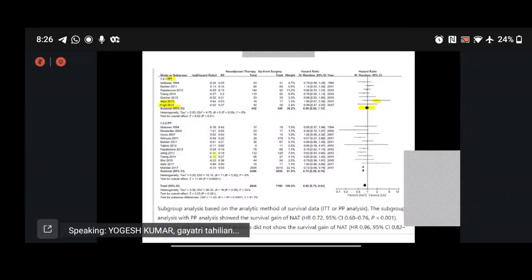In the per protocol analysis, that is, all the patients who received NACT and underwent surgical resection, we see that this favors neoadjuvant therapy. But this is only those patients who underwent surgery. It does not account for the patients who were lost and progressed. Hence, we have lost the chance of cure in this category.